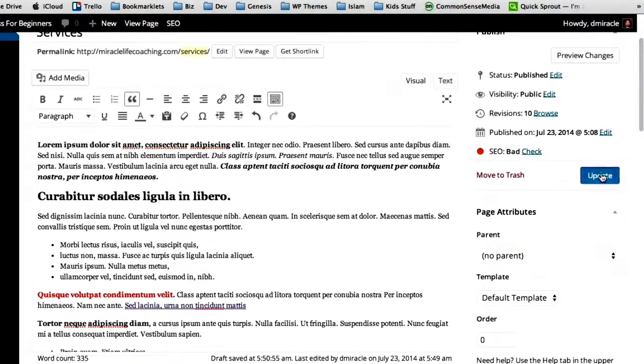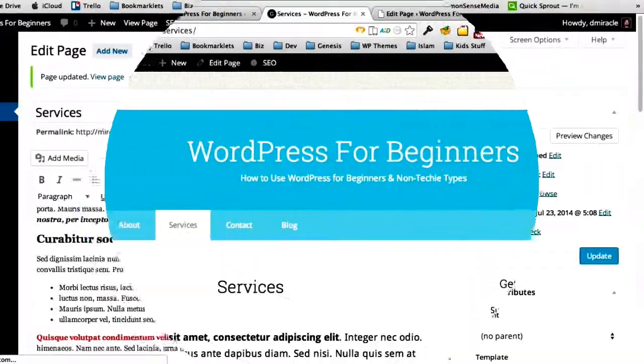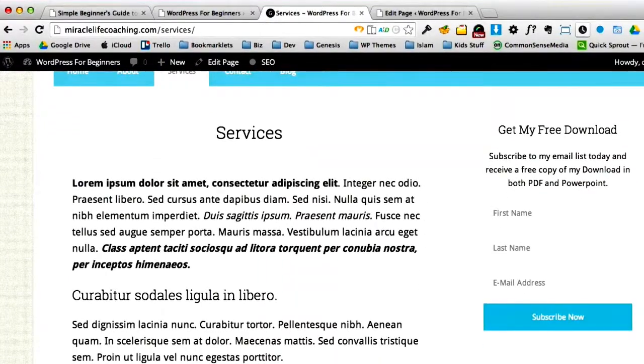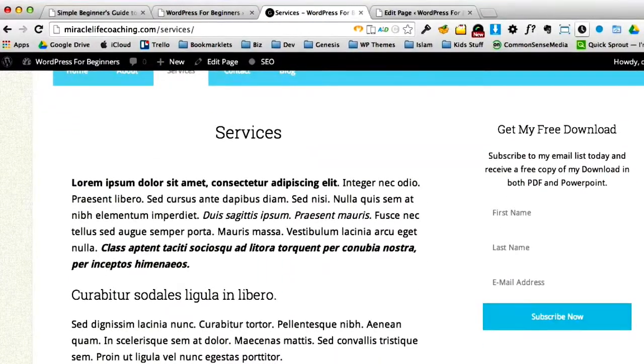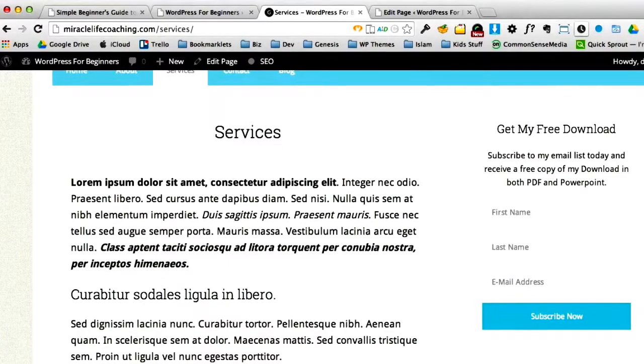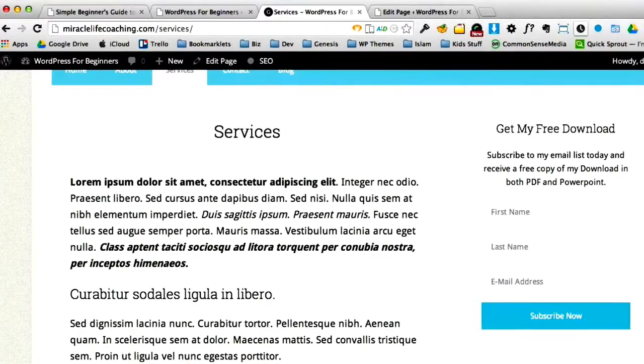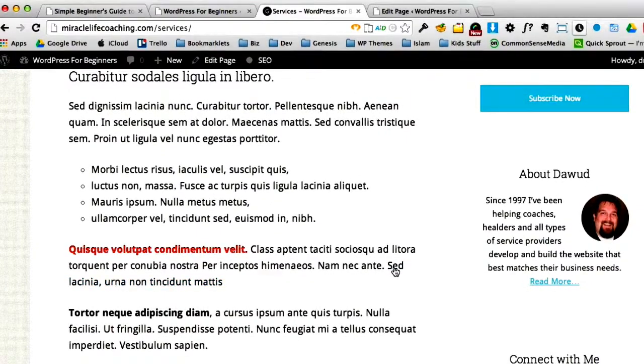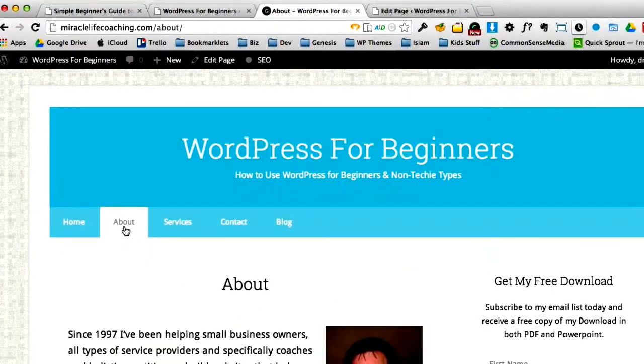So let's go ahead and see what this looks like. And here we are, tutorial, and look at all the updates we've done on our page. I mean, it's so easy to use this. You can do this yourself. I promise you, I've taught hundreds and hundreds of people how to do these kinds of edits in WordPress. And you'll see here we have our link to our About page. Boom, it takes us to our About page.